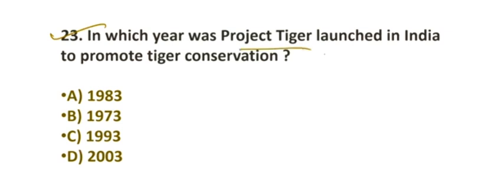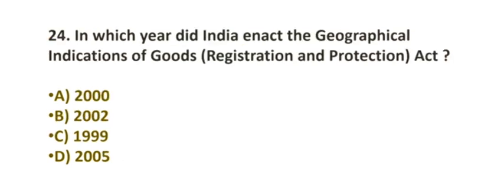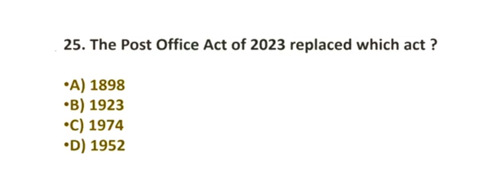In which year was the project Tiger launched in India to promote tiger conservation? Option number B is the correct answer, 1973. Question number 24. In which year did India enact the Geographical Indication of Goods Registration and Protection Act? Option number C is the correct answer, 1999. Question number 25. The Post Office Act of 2023 replaced which act? Option number A, 1898.